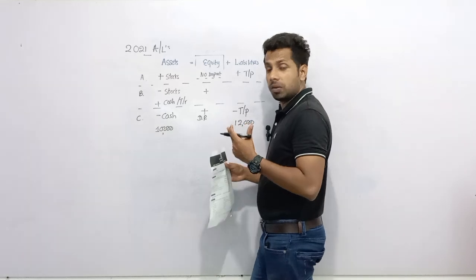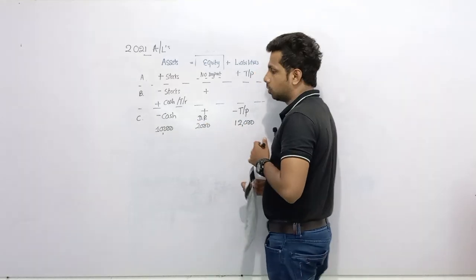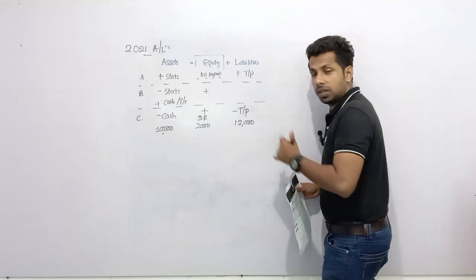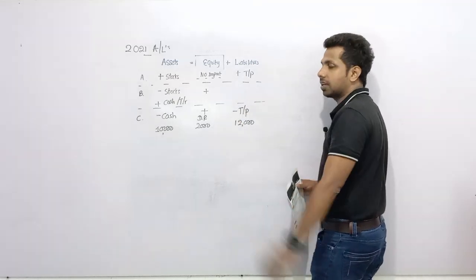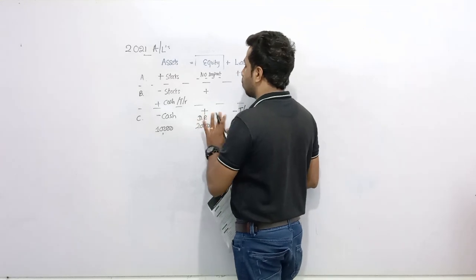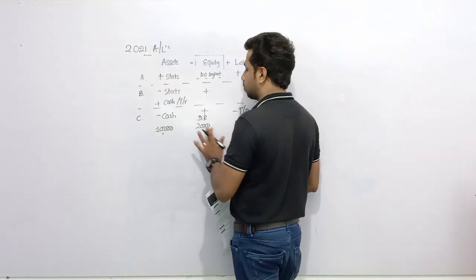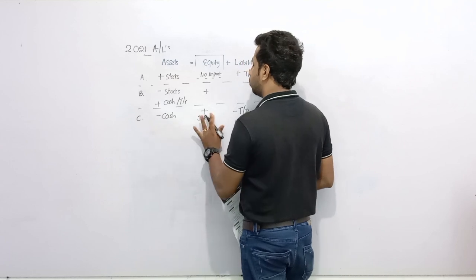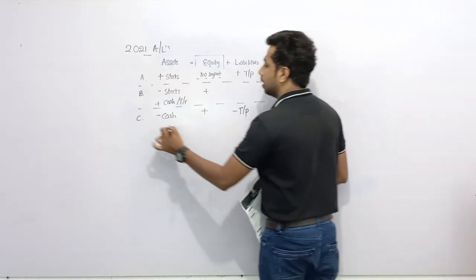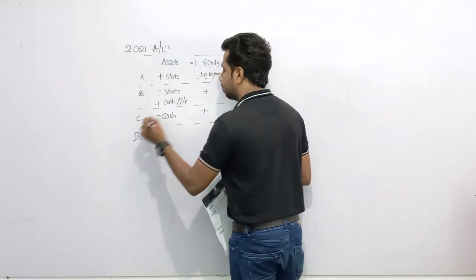To whom does that benefit belong? Owners. So here we need to increase equity by 2,000, because of receiving a discount. However, what you have to do is just mention increase. Forget all these. Just mention equity increases. Let's move to the last one, D.